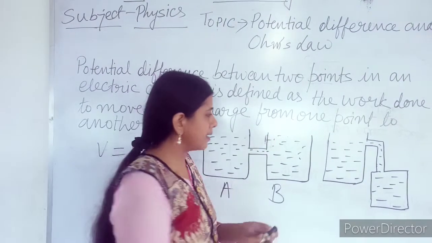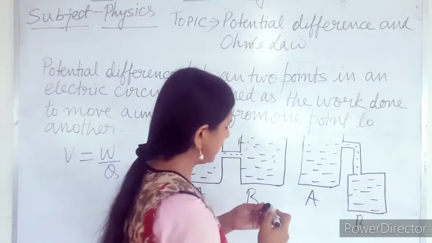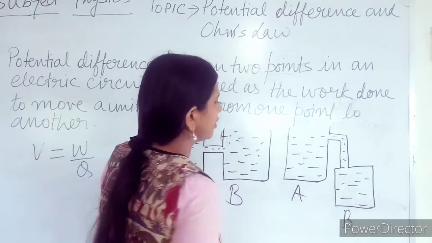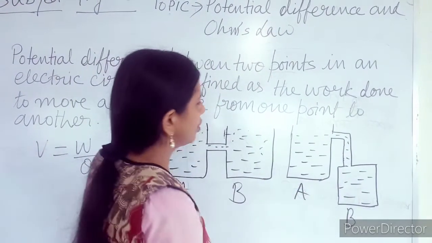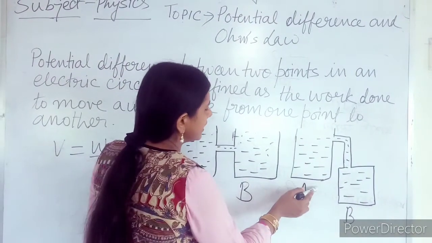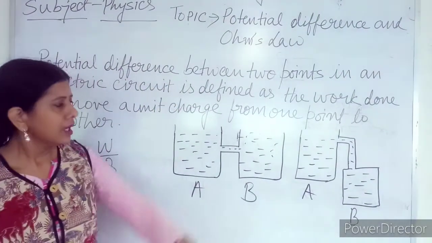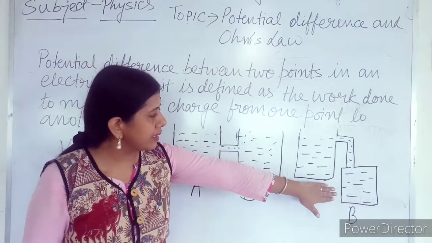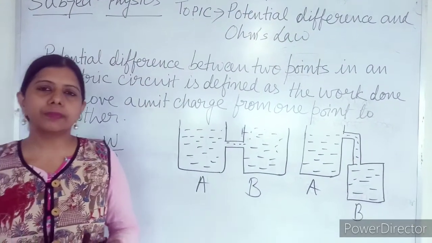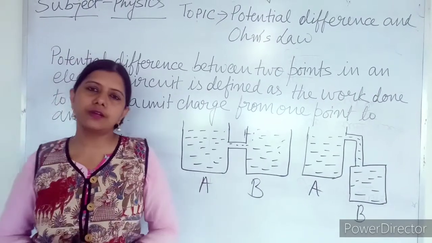On the other hand, in this diagram, one container has water at a higher level and the other has water at a lower level. So the water will flow from this container to that one, and it will continue flowing until both levels become the same. Here there is a difference in liquid pressure, that's why the liquid is flowing. Similarly, there should be a difference in electric pressure, and only then will the electrons flow.